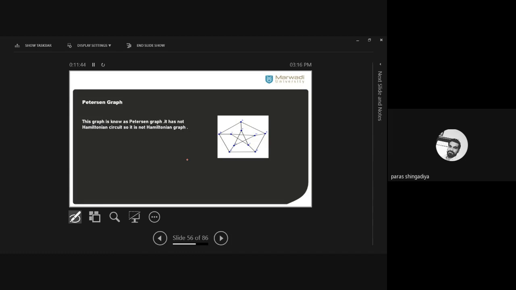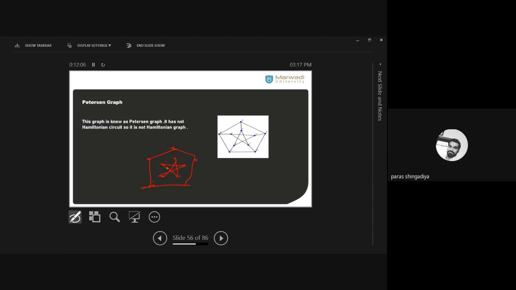First, consider 5 vertices on the boundary and 5 vertices on the inside. First, consider 5 vertices on the boundary. Make one pentagon here. That is a pentagon. And then after, consider 5 vertices on the inside. And create one star here on the inside.